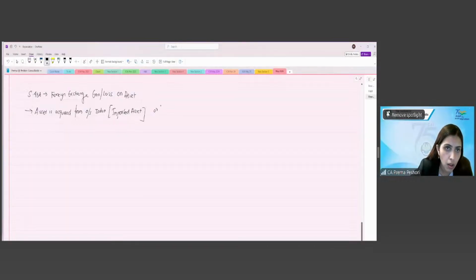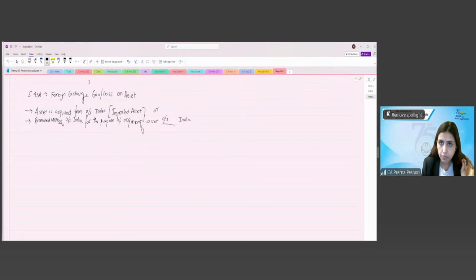So, borrowed money outside India for the purpose of acquiring an asset outside India. So the asset has to be an imported asset only.